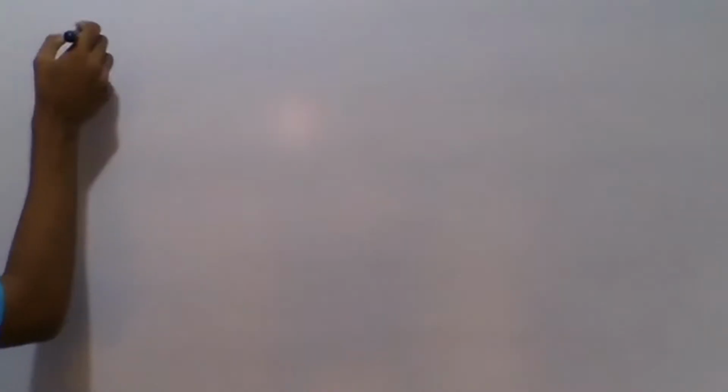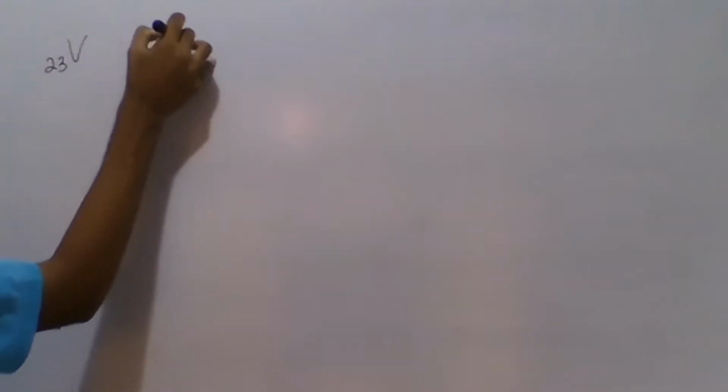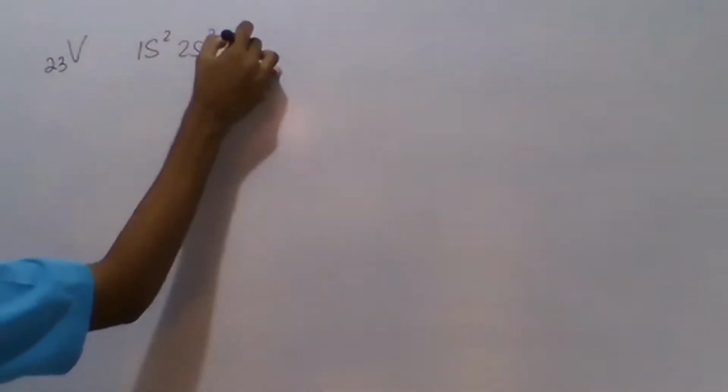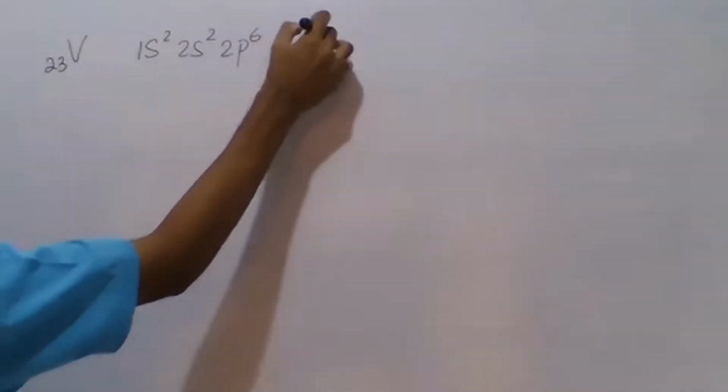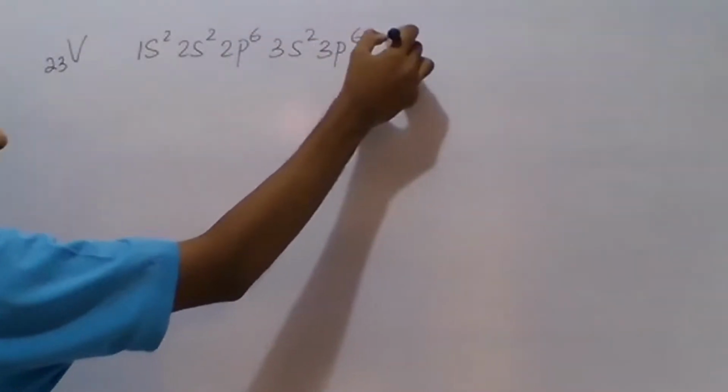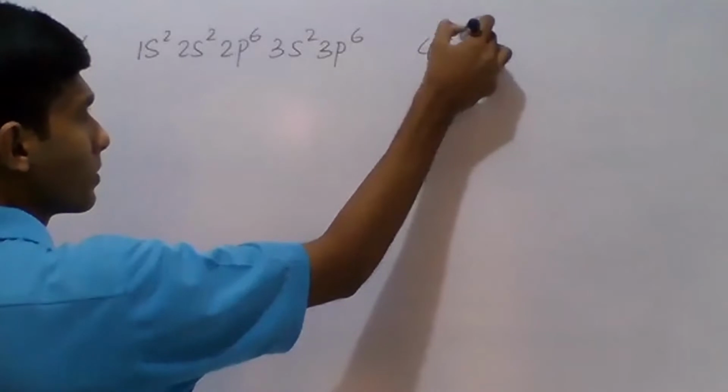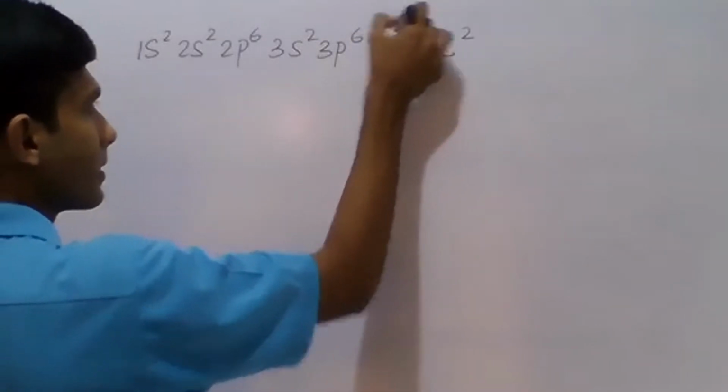In the elements, I asked you to write the configuration. For example, let's say an element like vanadium, 23, you can write 1s2, 2s2, 2p6, 3s2, 3p6, 4s2, 3d3.